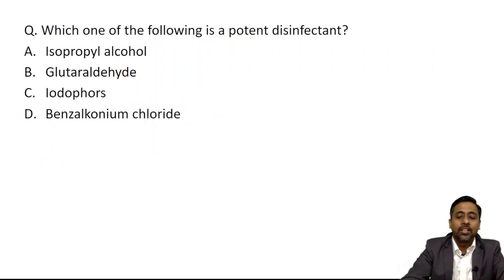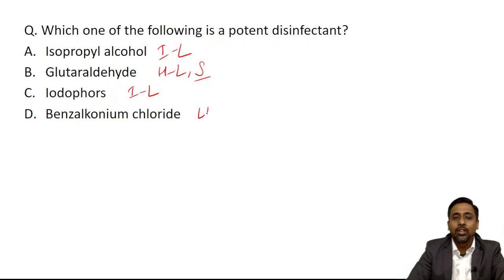Which one of the following is a potent disinfectant? Potent disinfectant means a high level disinfectant. So we will see one by one. Isopropyl alcohol is intermediate level. Glutaraldehyde is both high level and also can be used as a sterilizing agent. Iodophor is intermediate level. Benzalkonium chloride is a quaternary compound. It is low level. So the answer is glutaraldehyde. Okay.